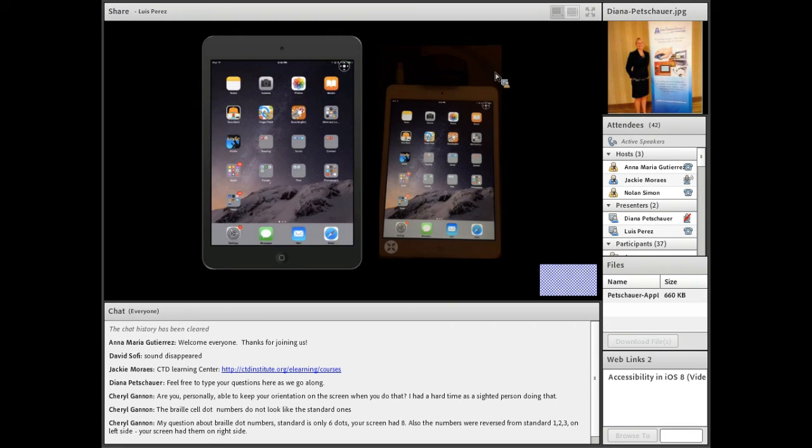Thank you for that explanation. So that did answer the second part, which was that the numbers were reversed from standard, and you had them on the right side of your screen, and that's exactly why, because the person using it would not have it on a stand. They would have it facing away from them. Yep. Okay. All right.